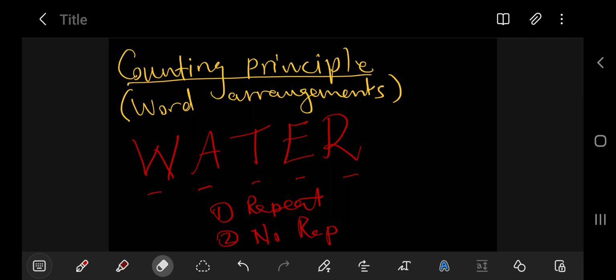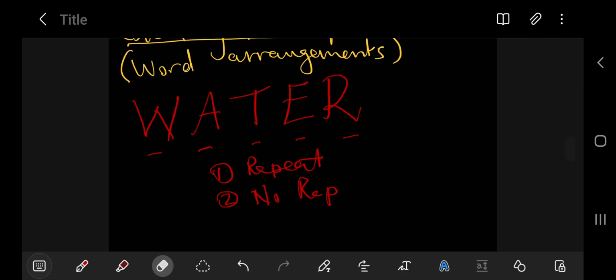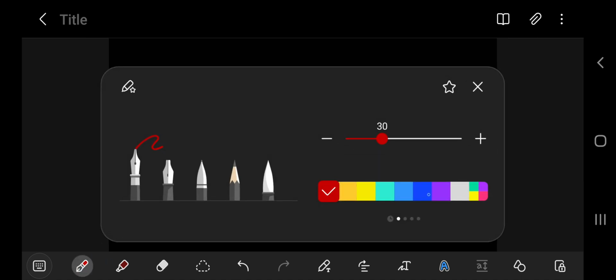So say we want to form a word and we are allowed to repeat a letter. So we want to form a 5-letter word. So for a 5-letter word, we'll have 1, 2, 3, 4, 5 options, right?